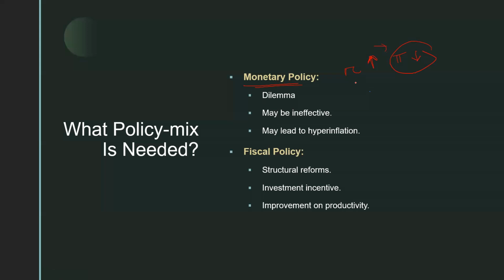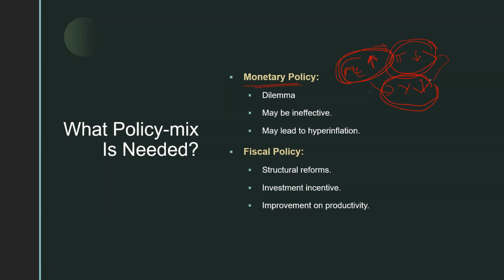But if you do this, then what will happen? Your economic growth will also fall. Correct? That means during stagflation, your growth is stagnant. By increasing the interest rate, you are going to further stagnate the growth, only because you want to reduce the inflation.